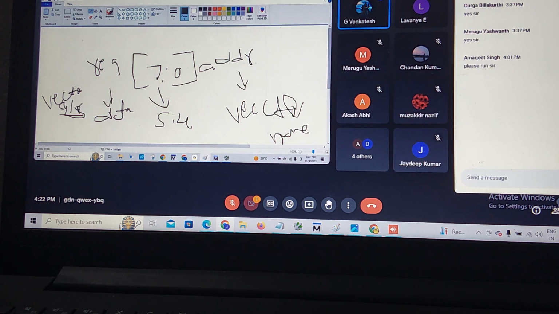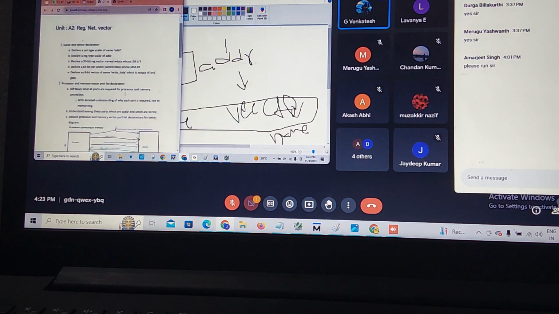Syntax, prototype, same meaning only. Data type, size, vector name. Sabita, understand? Vector declaration is data type, size, vector name. Based on that, you people do this one's E question.